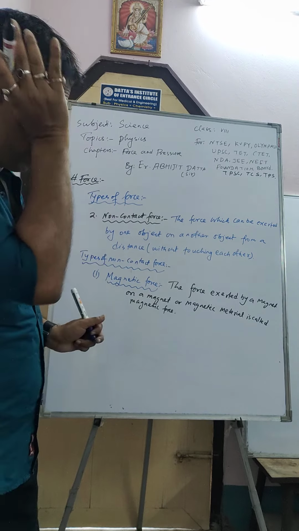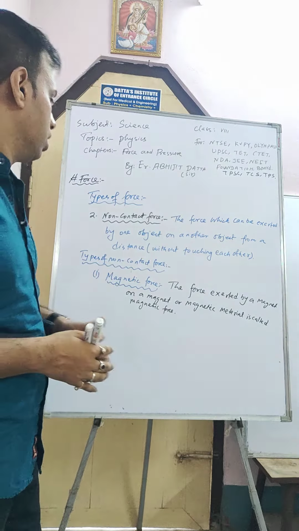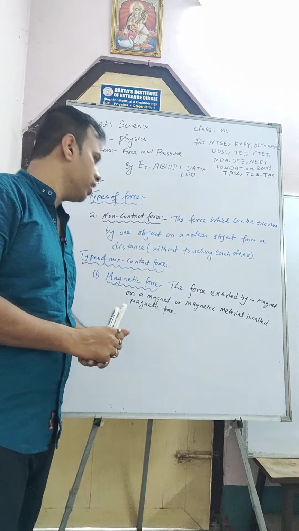When the force is exerted by a magnet on another magnet or magnetic material, it may be iron or nickel, okay, it is called magnetic force.